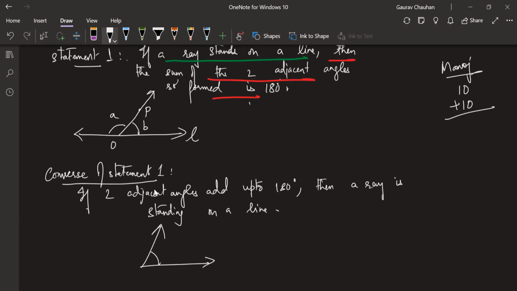Let's take angle M, and there is one more adjacent angle that is something like this. Okay, this is angle N. So far I don't know. But they are telling me it is adding up to 180 degrees. So M plus N is equal to 180 degrees. Okay, they are telling me this.